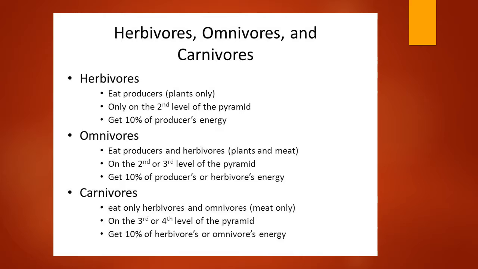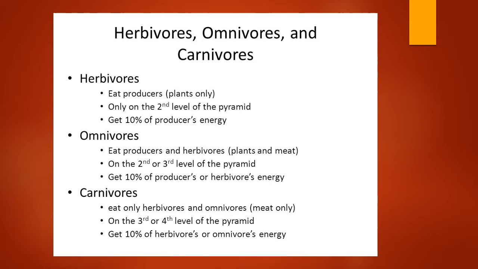And here the herbivores eat producers, only plants. And second thing, the herbivores on the second level of the pyramid get 10% of the producer's energy, which means the herbivores only get 10% of the plant's energy while consuming it. And omnivores eat producers and herbivores. The omnivore will eat both animals and plants.